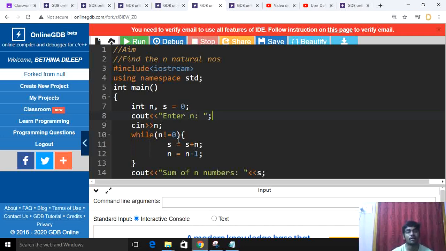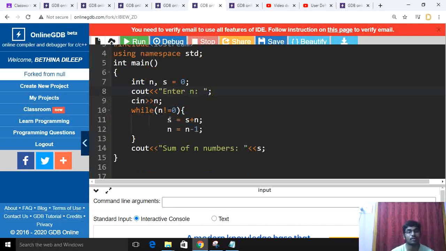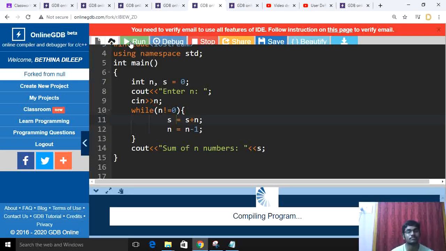I'll use a while loop: while n is not equal to 0, then s equals s plus n, and n equals n minus 1. You can understand this when it is executed at run time. I'll print cout "sum of n numbers" and s. Okay, we'll run the program.